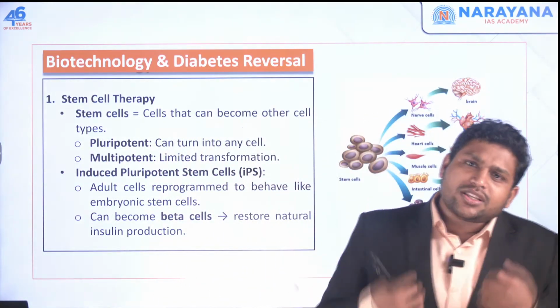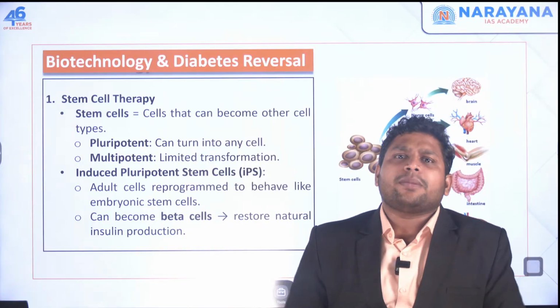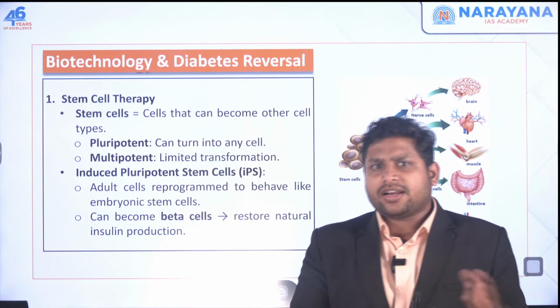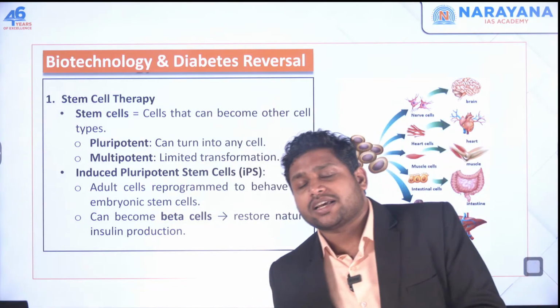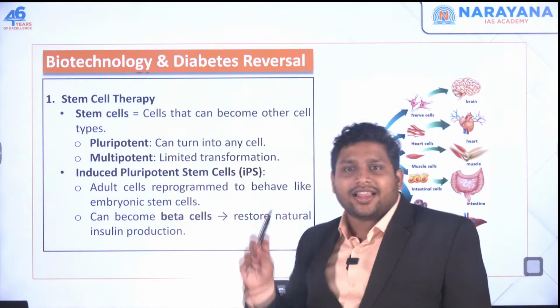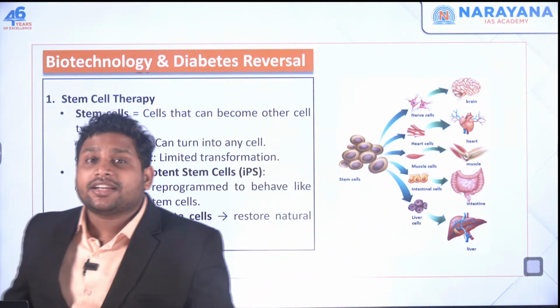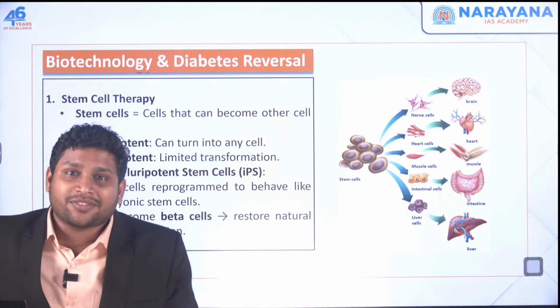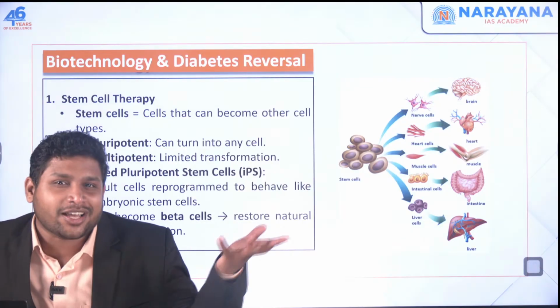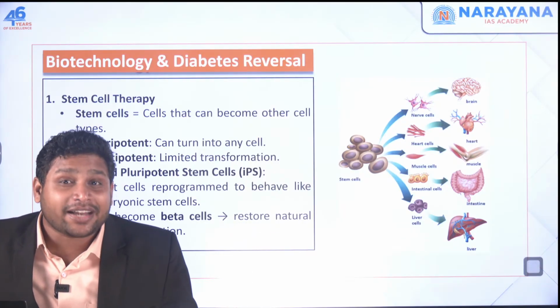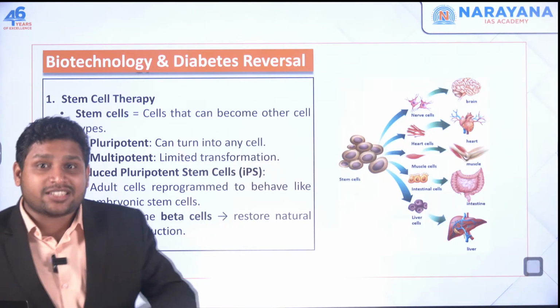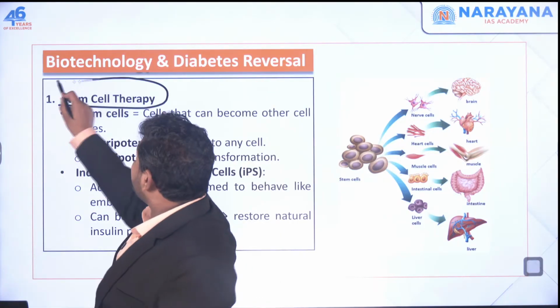Okay, now all these cells in my body right now that I have, they are made from a stem cell. They were earlier unspecialized, they have become specialized. So if I take a stem cell and if I convert it into that beta cell which can produce insulin, then my task is done, right? That's what scientists are doing when it comes to stem cell therapy.